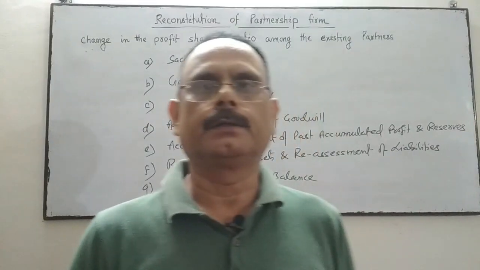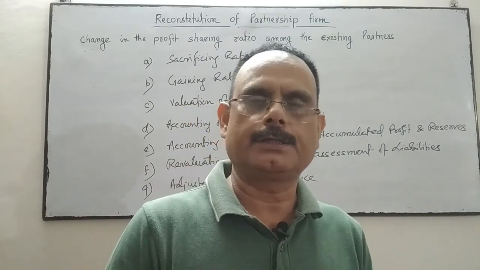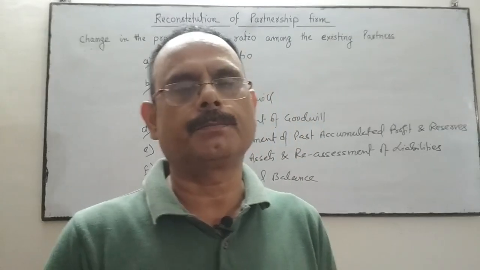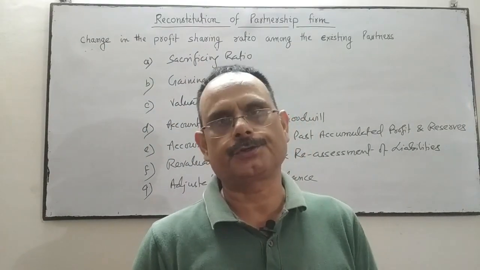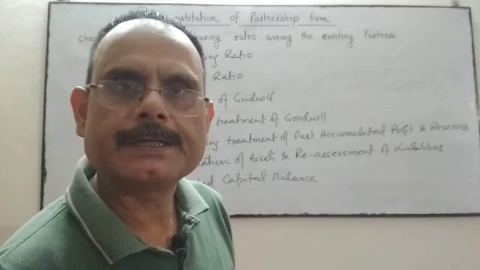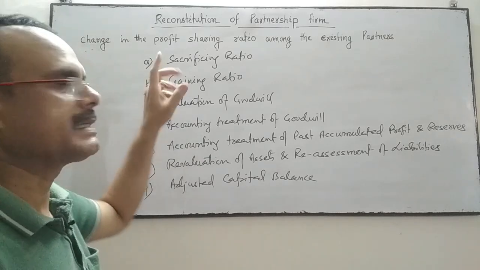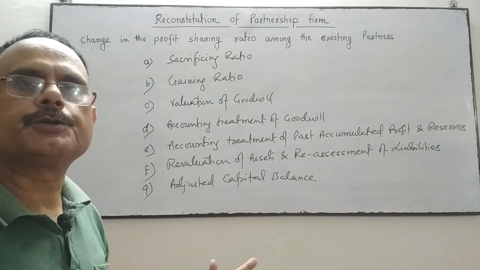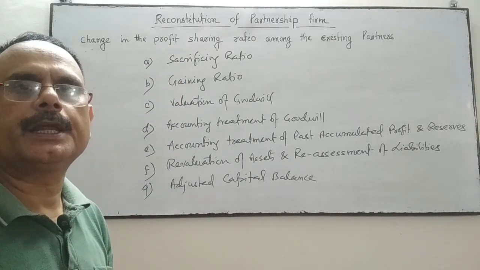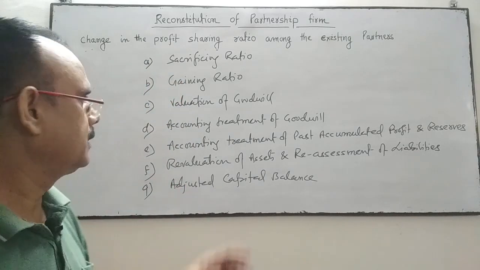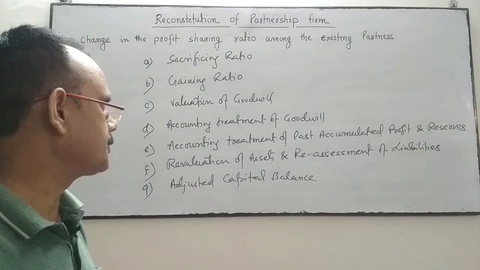Now one by one, when there is a change in profit sharing ratio, the partnership firm is reconstituted. Because of the change in profit sharing ratio, we'll do certain treatments. First one is we have to find out the sacrificing ratio, because the profit sharing ratio has changed. So we have to see who has sacrificed in favor of which partner, and the gaining ratio, who is the gainer after the change in profit sharing ratio.